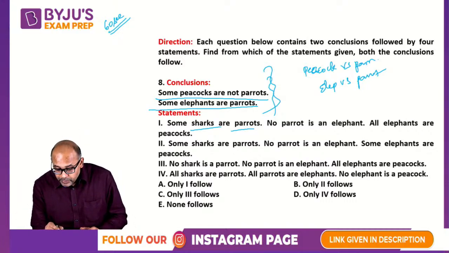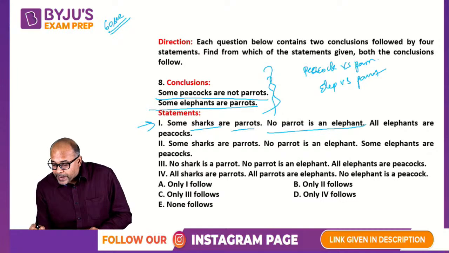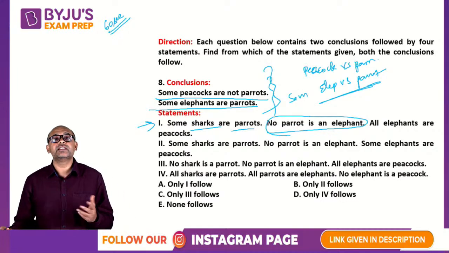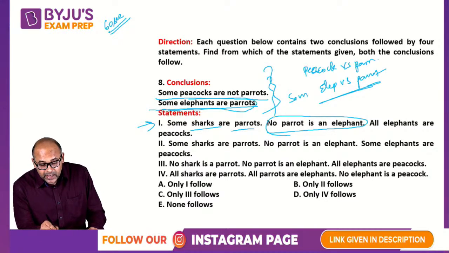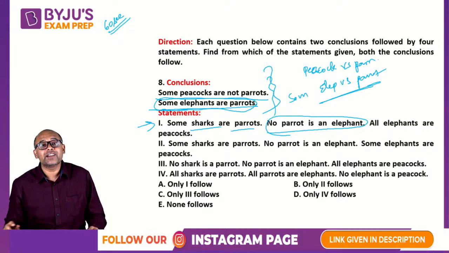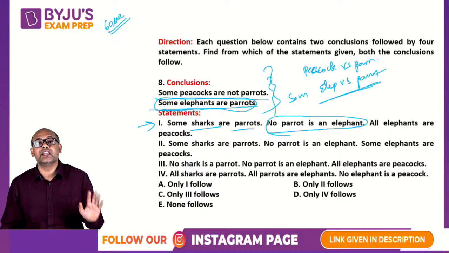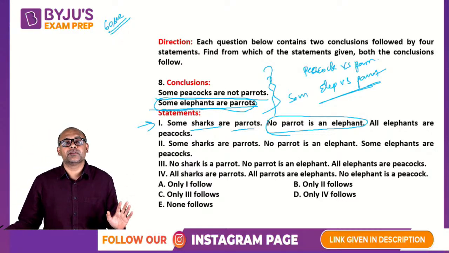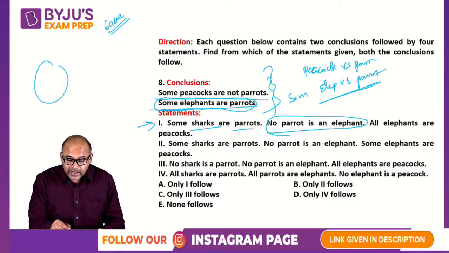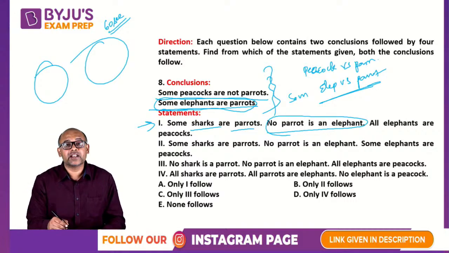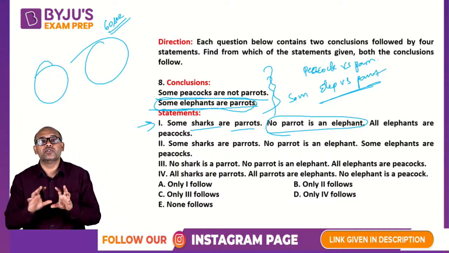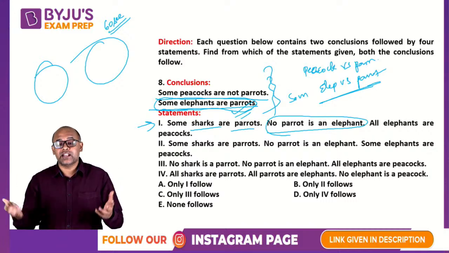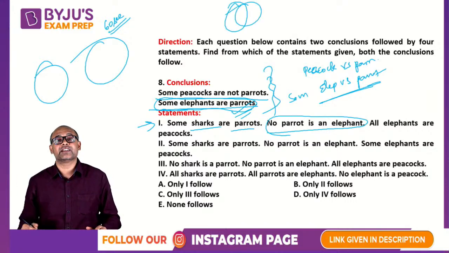But if you look at the first statement, no parrot is an elephant, whereas here we are saying some elephants are parrots. So statement number 1 definitely is not your answer, because statement 1 says your parrot set and your elephant set are completely disjoint. There is no intersection at all. Whereas the conclusion says they are intersecting.